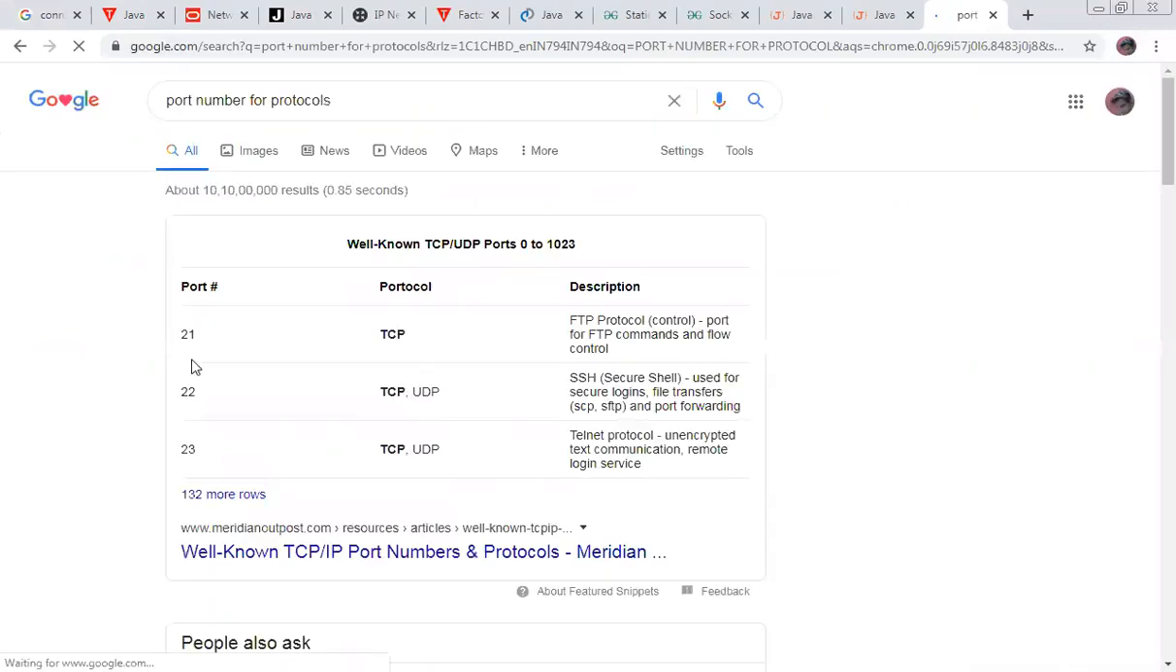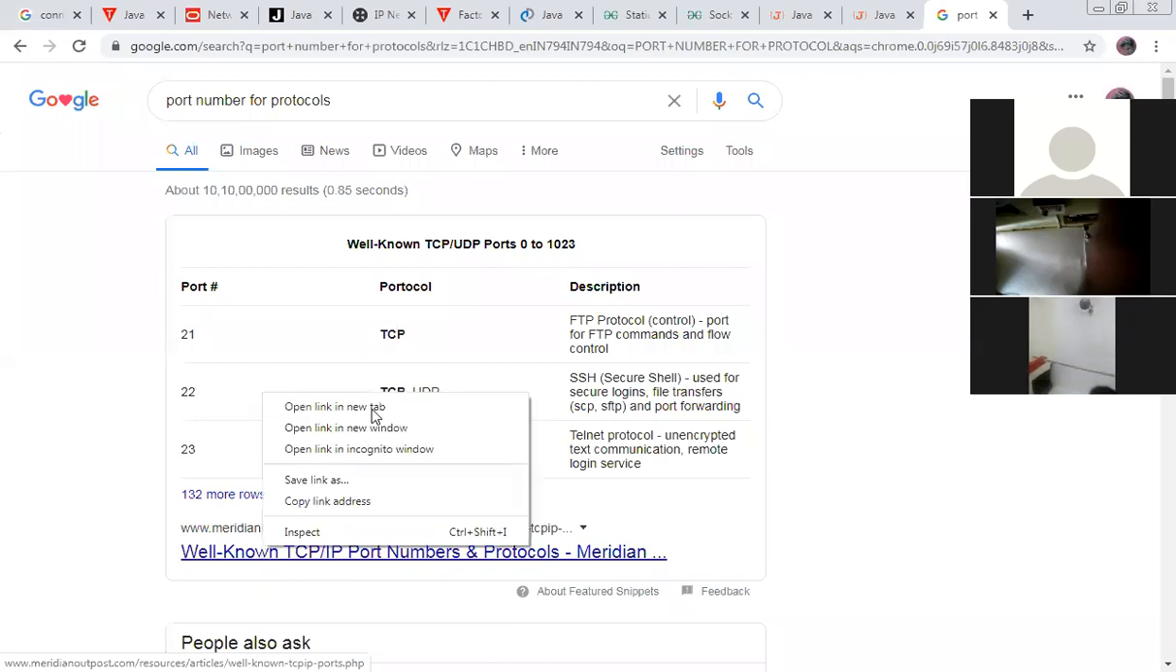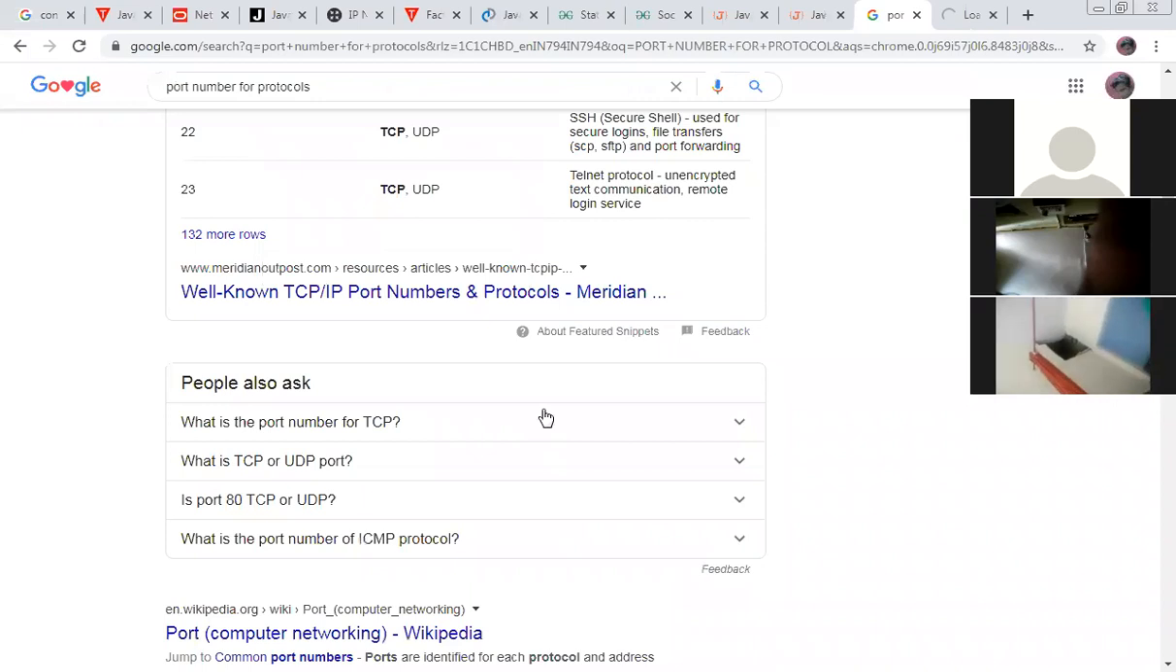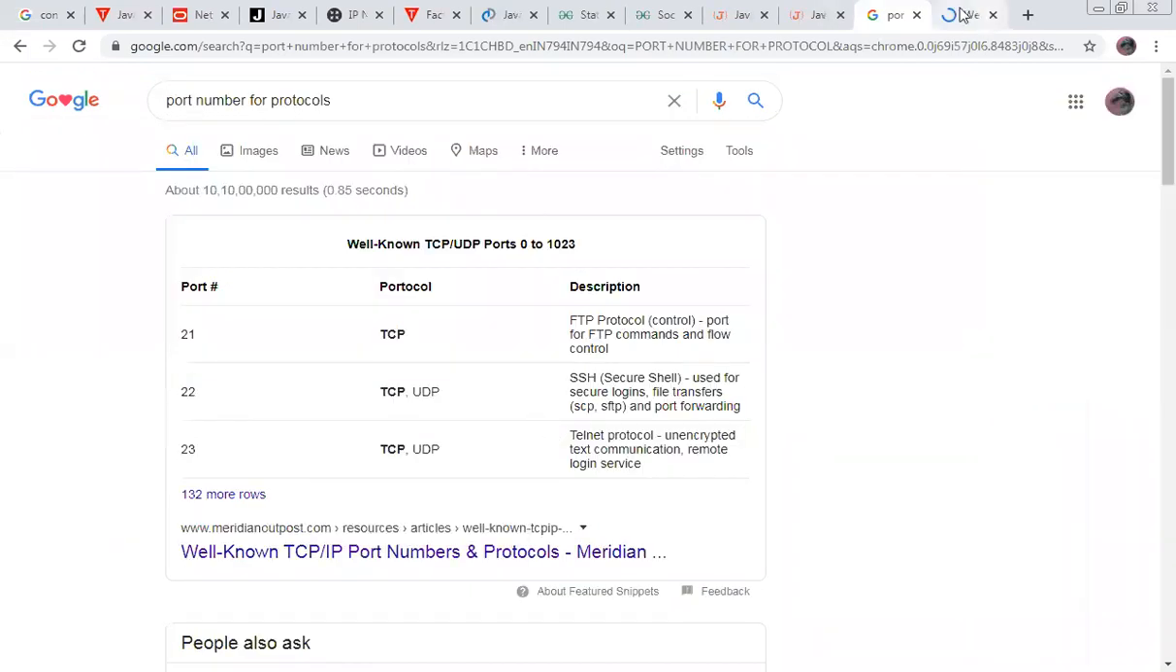21 is for TCP. 22 is for TCP/UDP, SSH, secure shell, used for secure logins, and 23 is for the Telnet protocol, which is not encrypted. Like this, we have many protocol numbers. You need to know this, and you should go through the ports from 0 to 1024 and what they are working as.